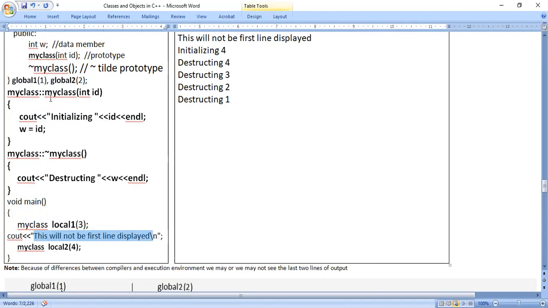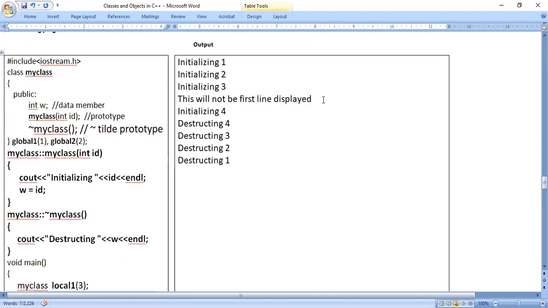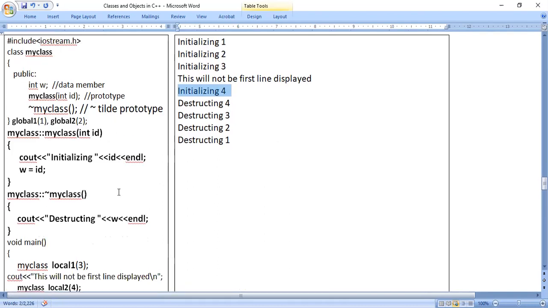So it is displayed after execution of global one, after execution of global two, after execution of local one, then it is displayed. So only you observe here where that line appears. Then initializing for that is the last object. This is how constructors are executed.